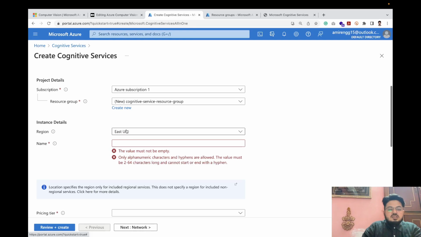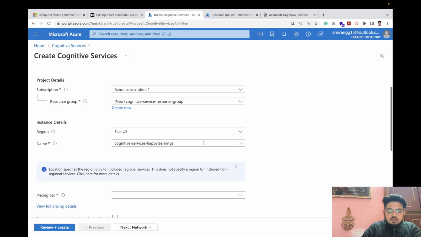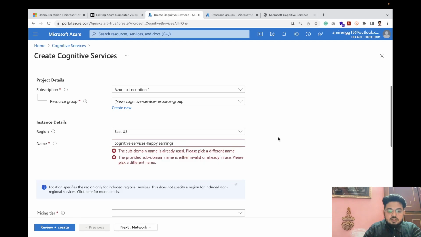The next thing is we can choose any region. Let's go by the default one, which is East US. Now we have to give one name. So we will give cognitive services happy learnings, and we are getting the subdomain is already being used because I have already created it.